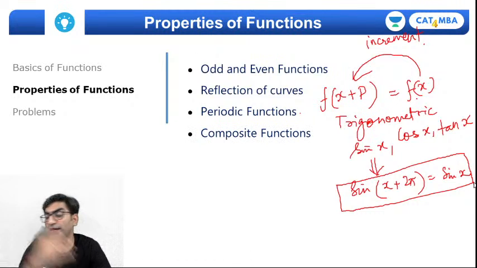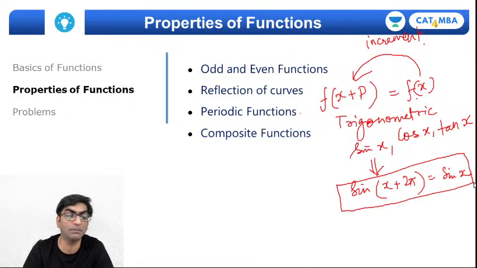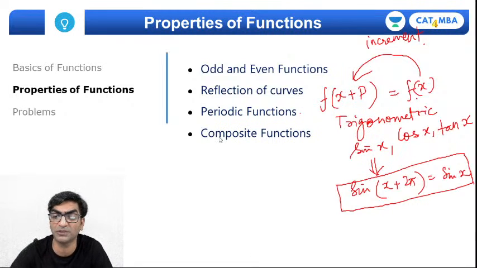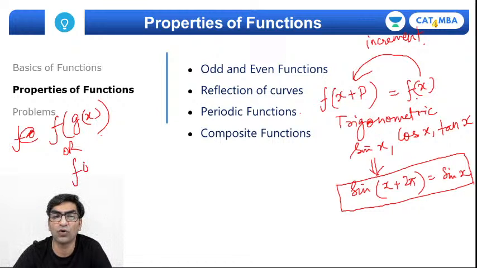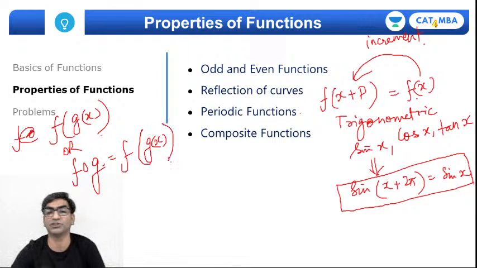Okay. Similarly, the next property is called composition of functions, or creation of composite functions. A composite function is nothing but f of g(x), right? इसको हम composite function बुलाते हैं, right? This is also written as FOG. FOG का क्या मतलब हुआ? Function of another function is written as FOG, right?